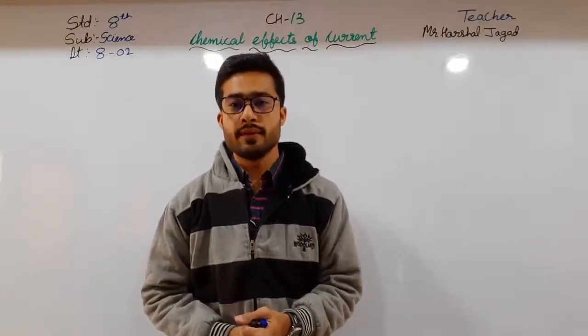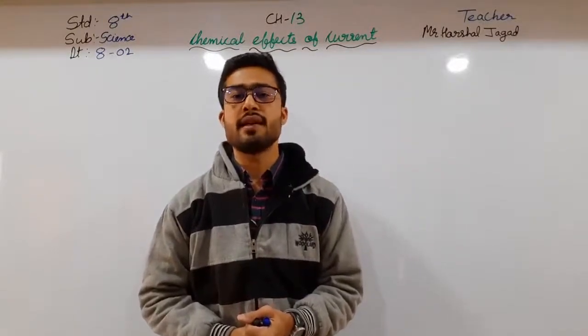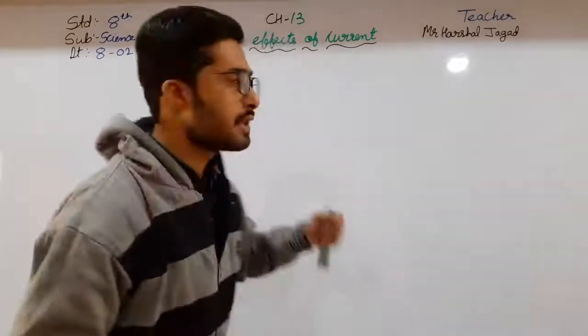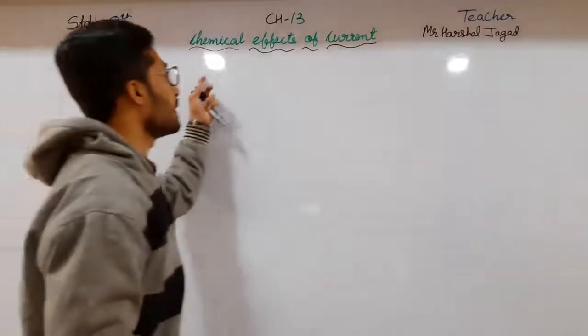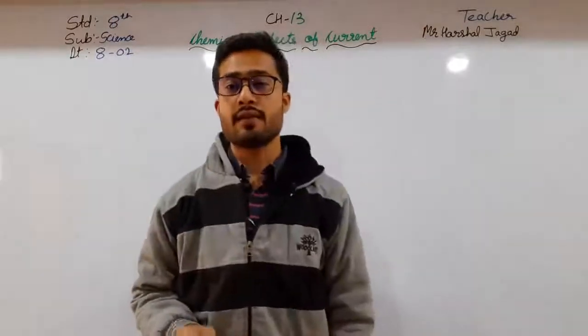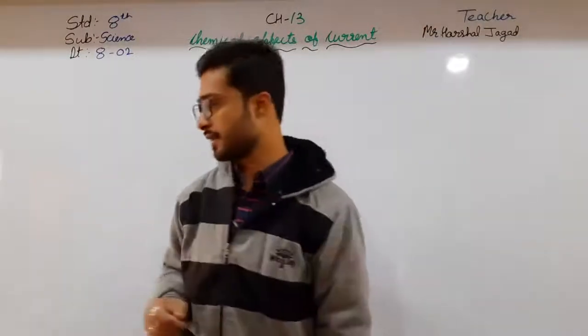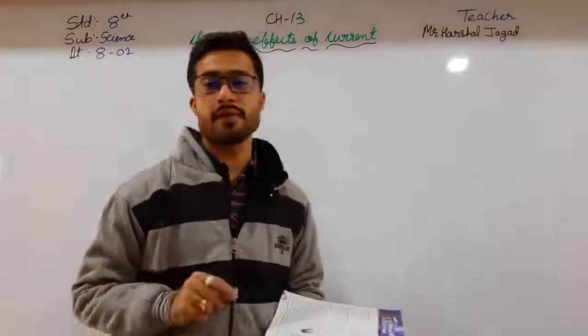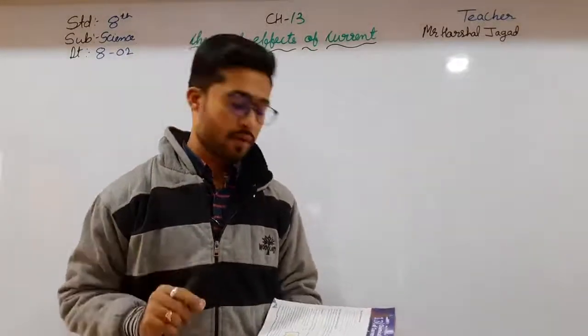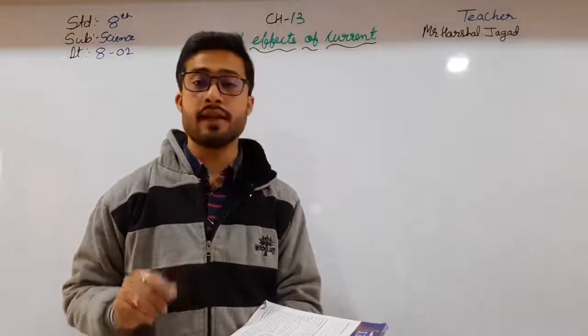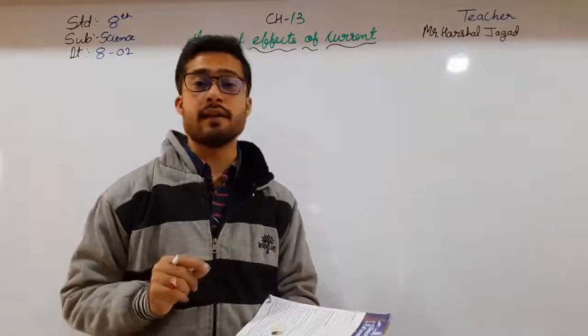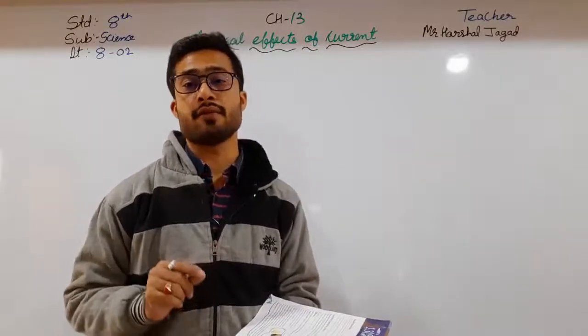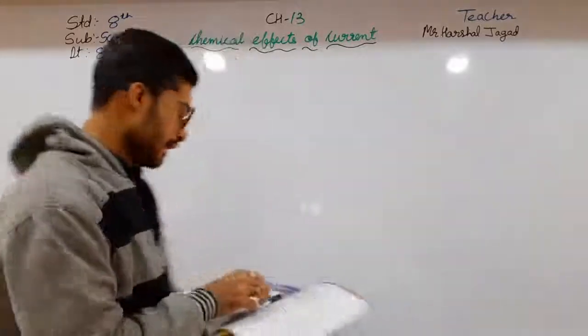In the previous video we completed chapter number 10. Now in this video we are going through chapter number 13, that is chemical effects of the current. So what are the chemical effects? Let us see that first of all. Here, that is electric current in liquid. Electric current in liquid is the first topic given in your book. First of all, let us define electric conductors. What are electric conductors? Let us see that.